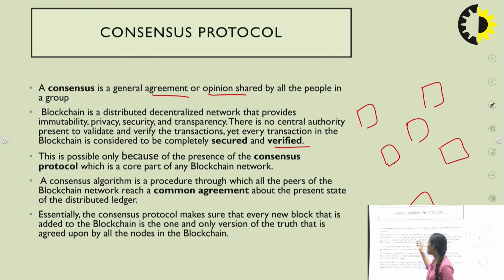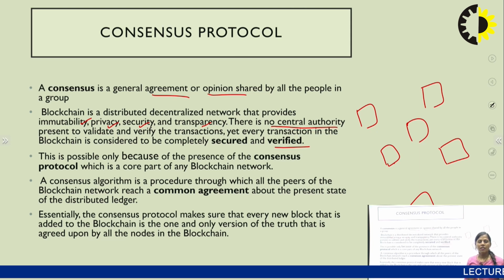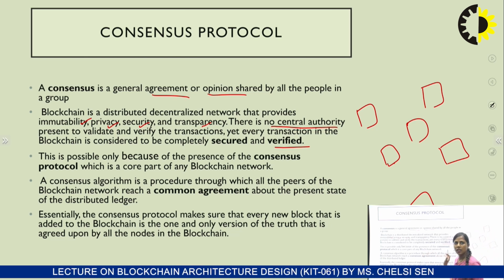Blockchain is a distributed, decentralized network that provides immutability, privacy, security, and transparency. How does it provide this immutability, privacy, security, and transparency? As we all know, in the blockchain there is no central authority to validate and verify these transactions. Still, the blockchain is considered fully secure and verified. This is possible because of the presence of the consensus protocol. All these features are considered secure and verified because of the presence of the consensus protocol only.